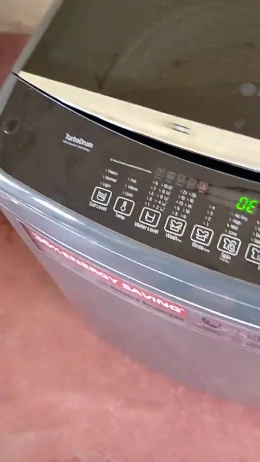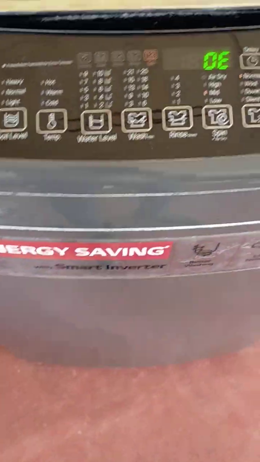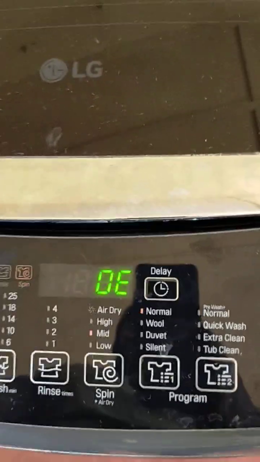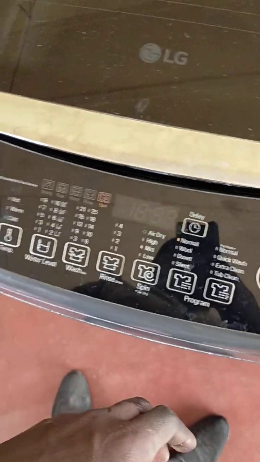So this is an LG washing machine. This is a smart inverter. So it's giving us an OE error. So every time you see an OE error on an LG washing machine, that is a drainage issue.